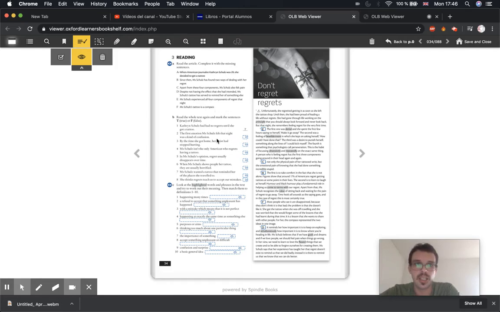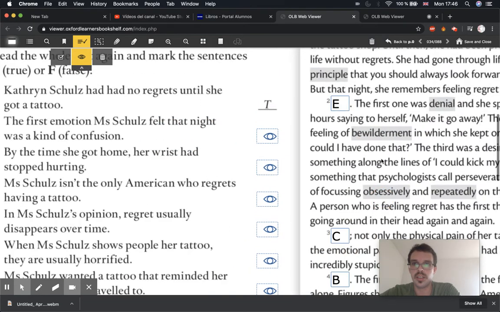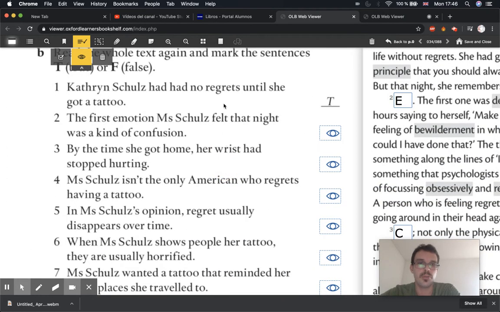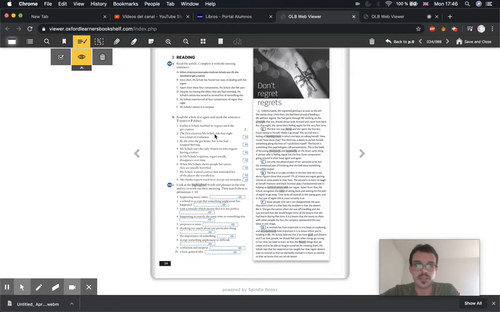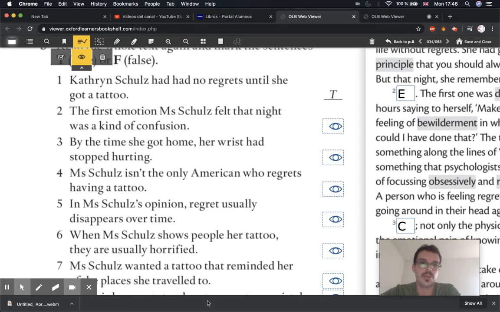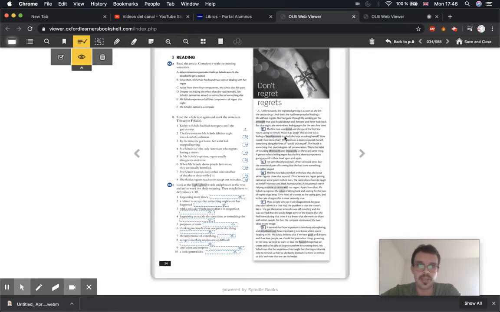So now when you've done that, you can read the text again. And now, like we had before, some true or false sentences. So read through the text and we have some true or false sentences. You can pause the video again, read through each sentence, check that you understand, and then go through the text again.